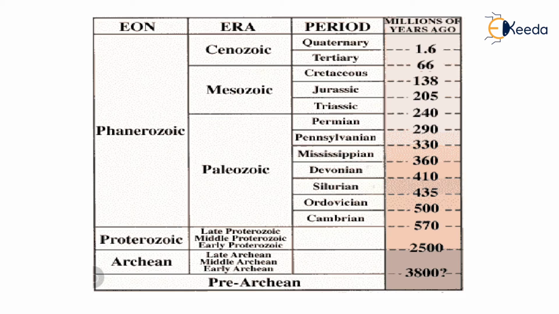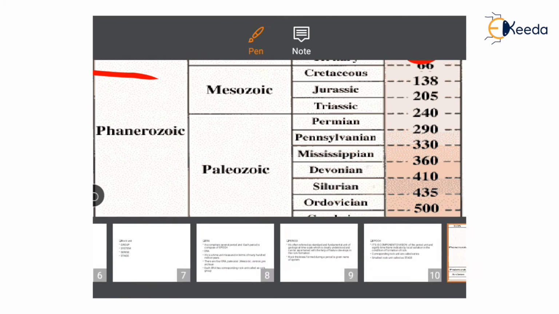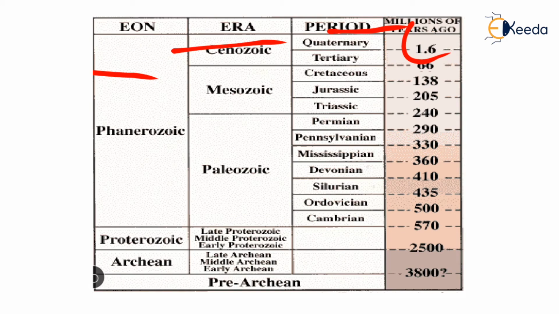See, basically this is the geological time scale, which is explained as eon, era, period, and here is another one, epoch. See, eon is the largest time unit, era is a component of eon, a period is a component of era, and epoch is a component of the period. This way the geological time scale is given. In it there are three major eons: Archean, Proterozoic, and Phanerozoic.